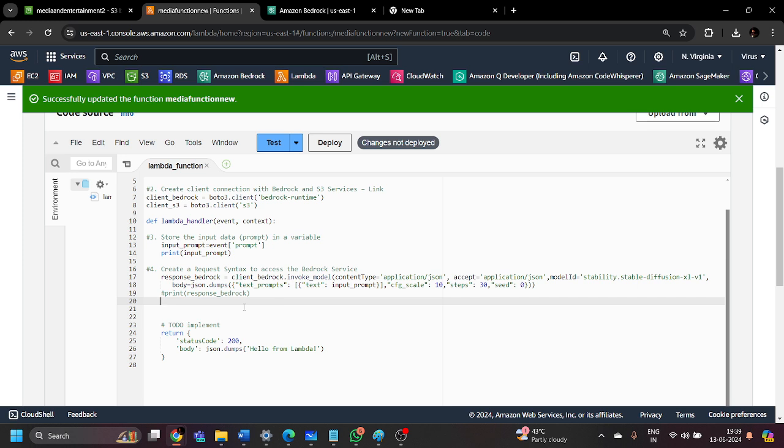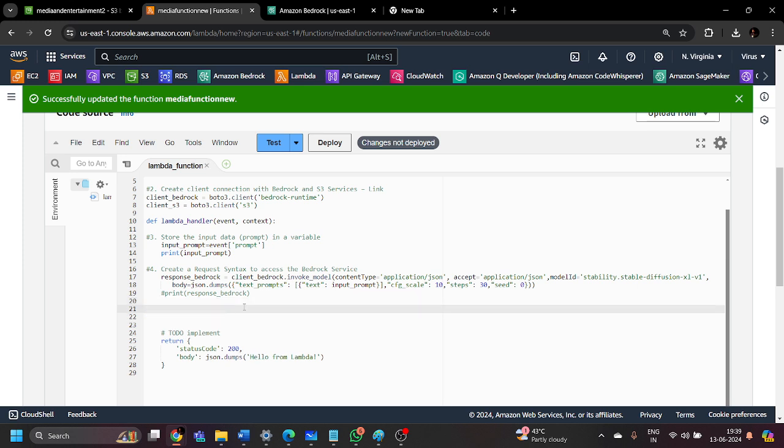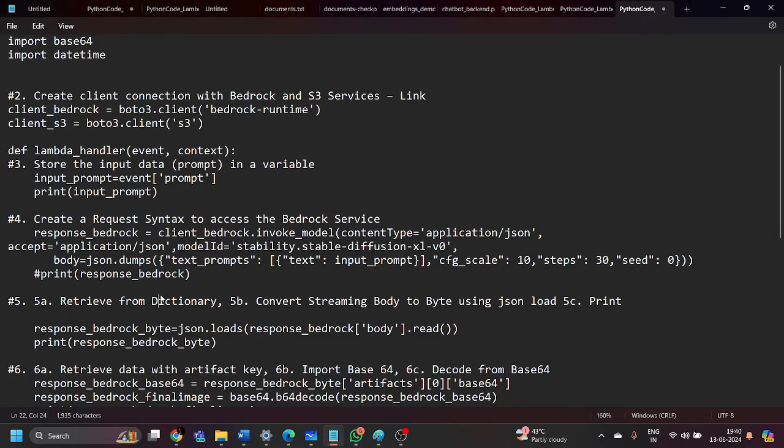So in this step number 4, we are creating a request to the Bedrock service with the help of the client and invoke model, which is like a machine learning model, and we have specified parameters like what kind of body it will be and what the model ID is. If our input prompt is create a sunset image, the body of the request will be JSON data that includes this prompt information. Now let's deploy this code.